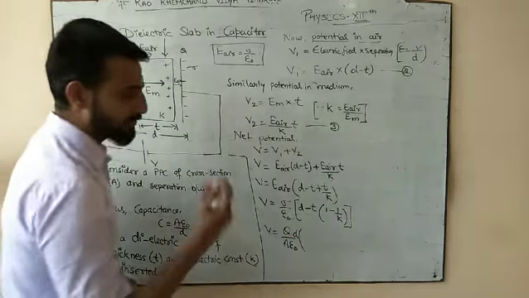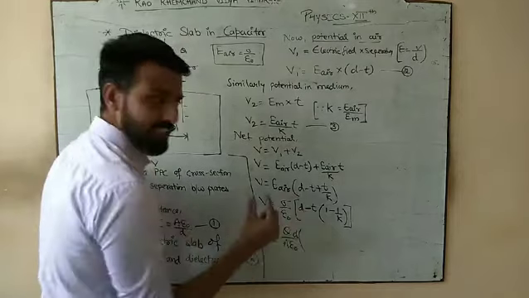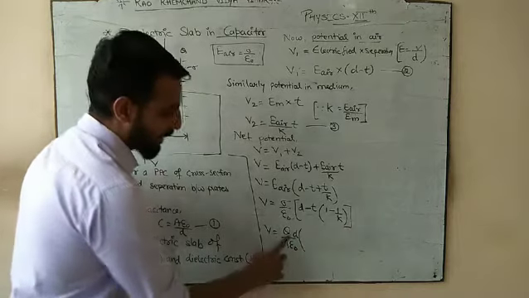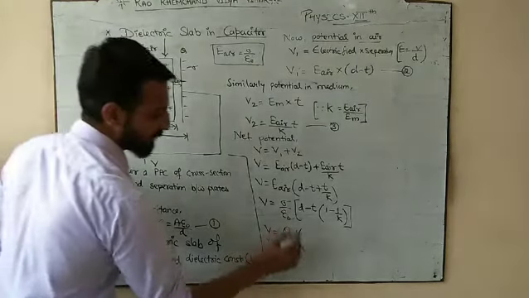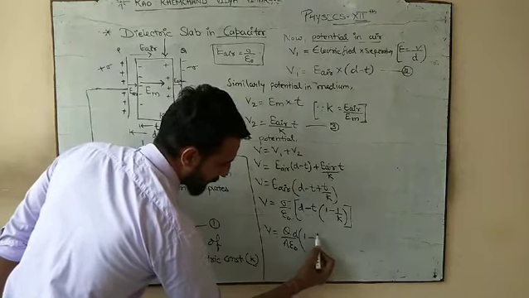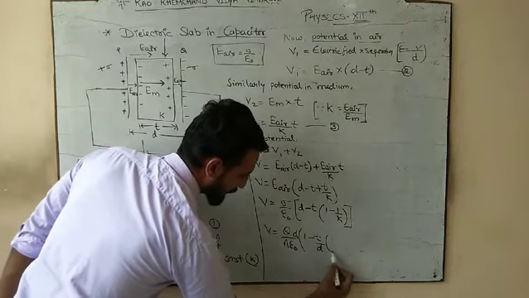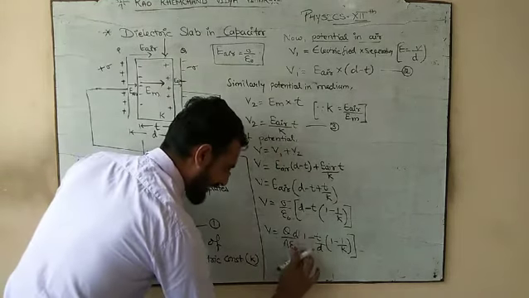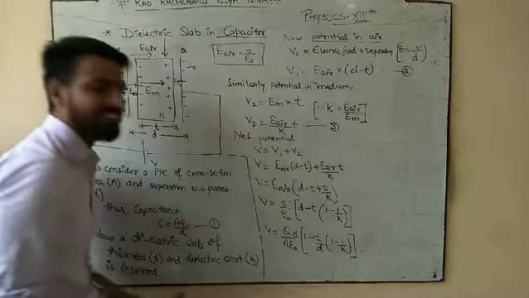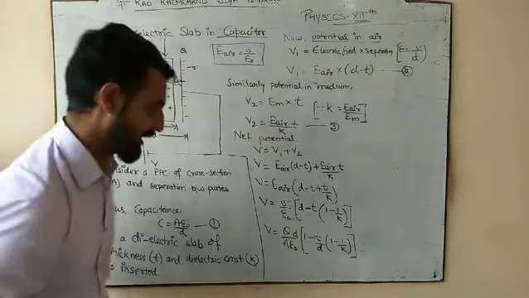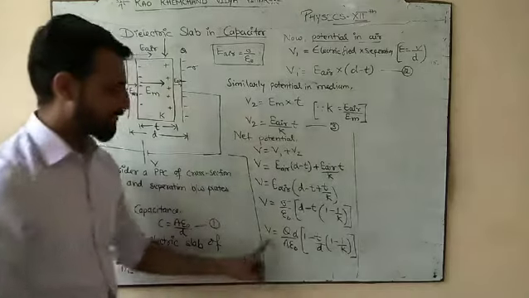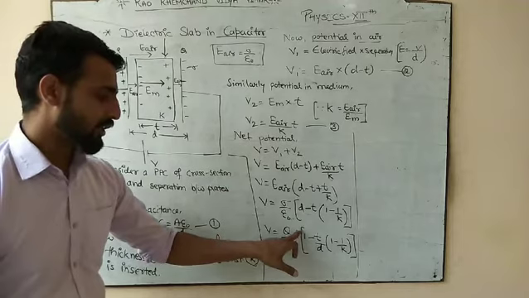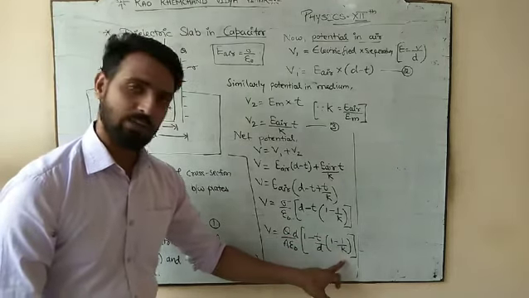Now how many terms do we have? We have again two terms. First term is D. And what is the second complete term? T bracket 1 minus 1 by K. Now take the small d as a common, and it would be 1 minus T by D bracket 1 minus 1 by K. Please, while taking the common, pay a little attention to basic mathematics. So now we have V is equal to, V stands for net potential, Q stands for the charge, by A epsilon naught D, 1 minus T by D bracket 1 minus 1 by K.